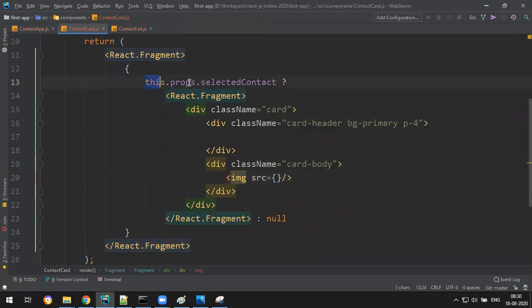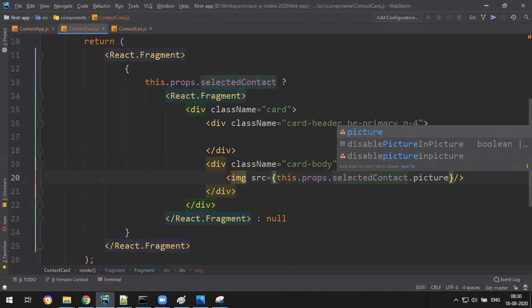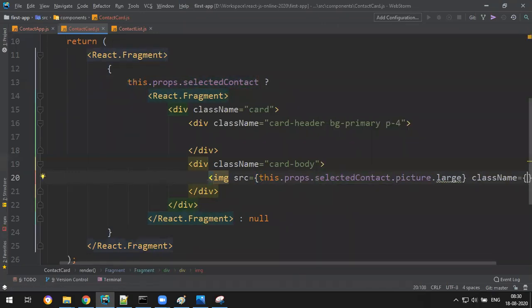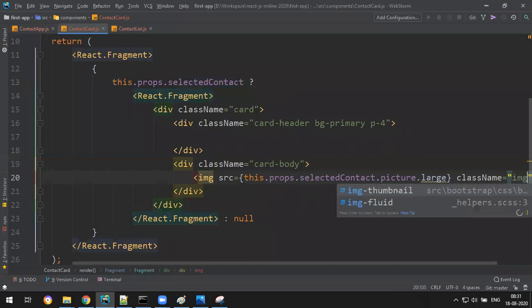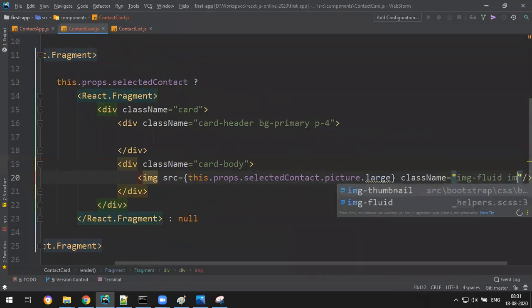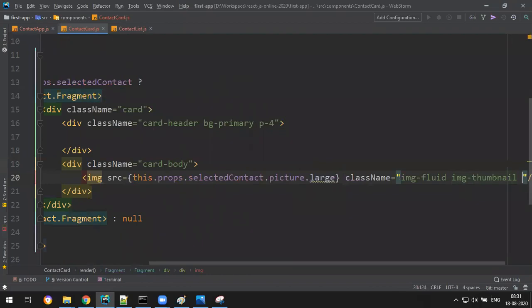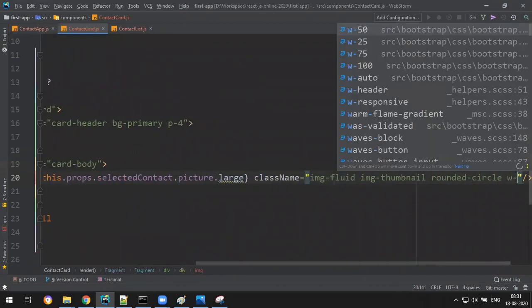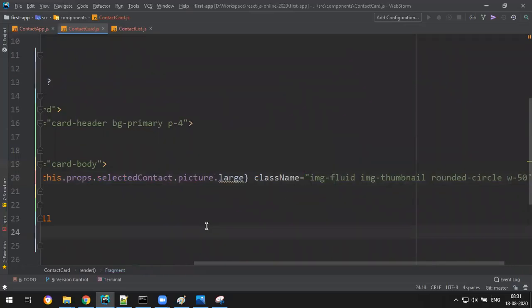Copy this one, dot picture dot large, and the class. I forgot the class. Yeah, image-fluid, image-thumbnail, rounded-circle, and width some 50. I hope it works now.